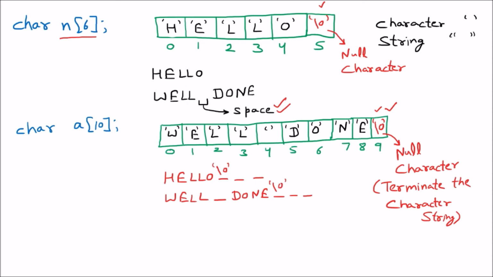Because while we are working with the string, we are going to count the space values as well, so there should be some ending character where we can stop, and the ending character is the null character.